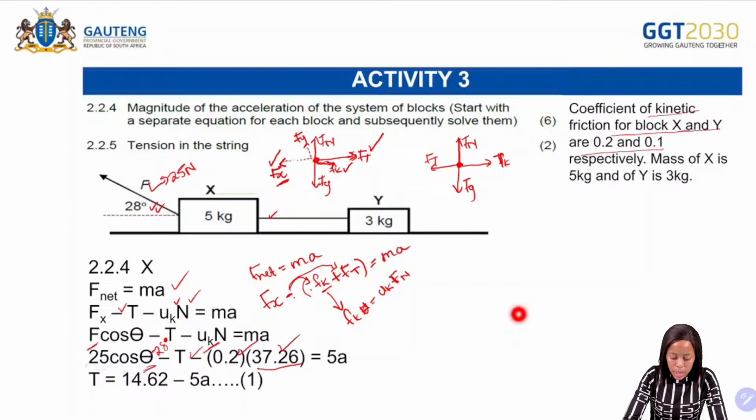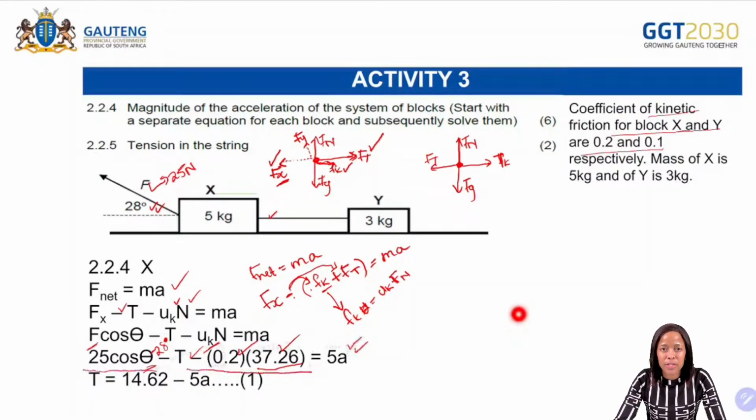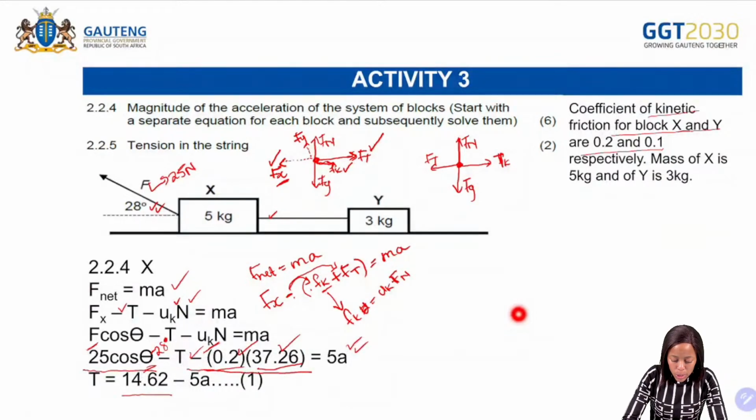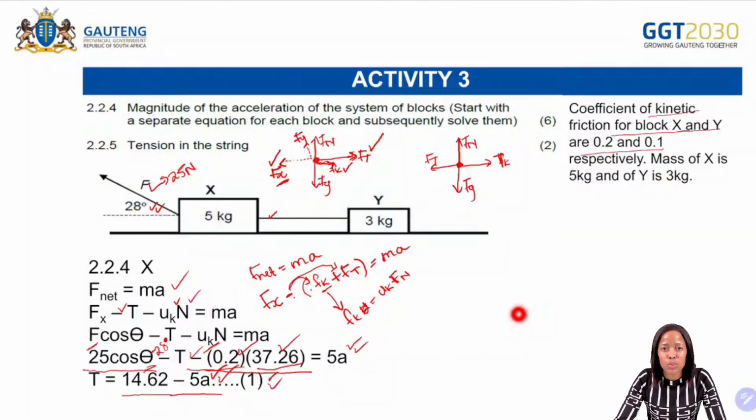So from there, you are going to solve whatever you have on the left-hand side, and on the right-hand side you will be left with the 5a. If you solve the left-hand side, you will see that it gives you 14,62, and then you transpose. So for equation number 1, your answer will be 14,62 minus the 5a. What's important here is that you make tension the subject of the formula.